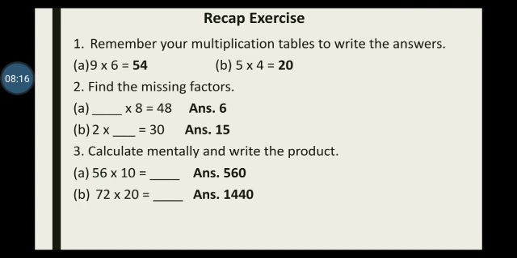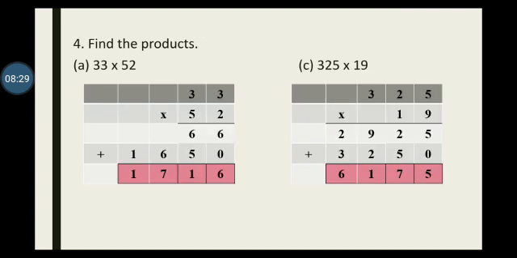The other parts you are going to do yourselves. Children, do remember here the properties of multiplication. When you multiply any number by 0, you get a 0. And when you multiply any number by 1, you get the number itself. Do remember these two properties.